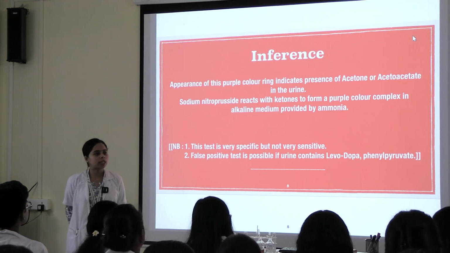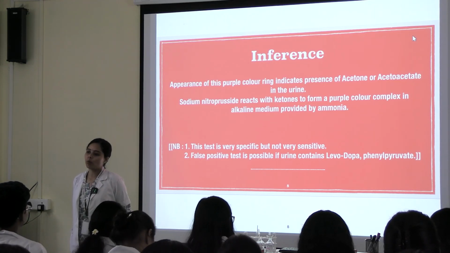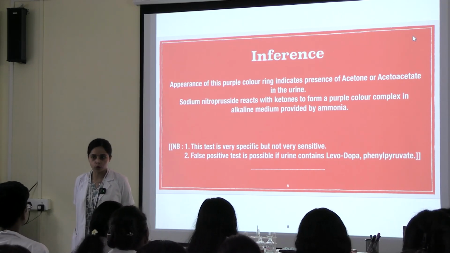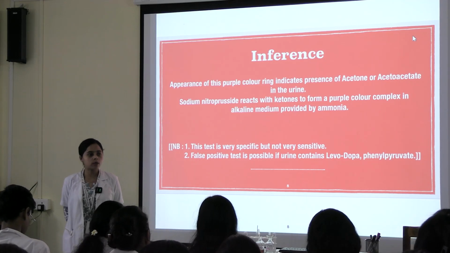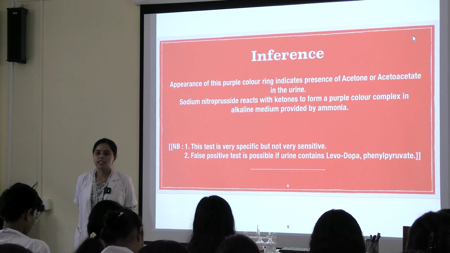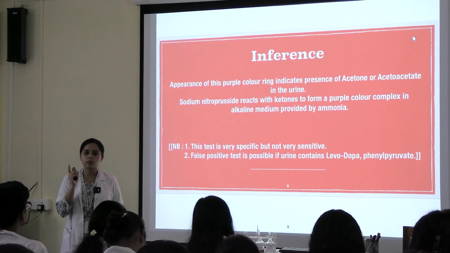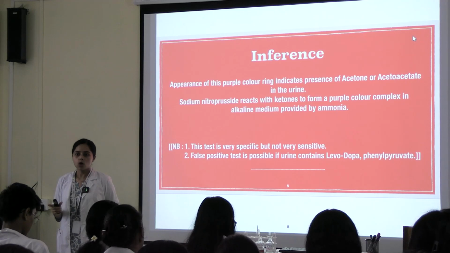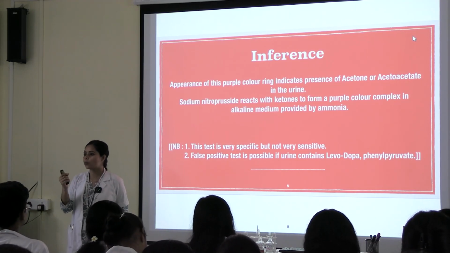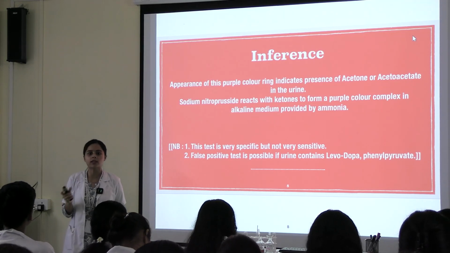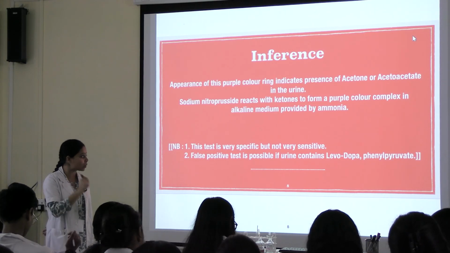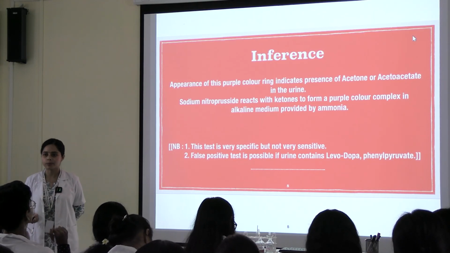Less sensitivity means, what is the normal value of ketone bodies in urine in a healthy person? 20, right? Suppose you tested a urine sample and you saw that it came positive. There was a purple color ring. What does it mean? That it is positive for ketone bodies. But then you saw that there was no purple color ring. That means it's negative? No. This means that ketone bodies can be present but in traceable amount. So this is one of the drawbacks of this Rothera test. You cannot estimate the exact amount present in the urine sample. So this is why Rothera's test is specific but not so sensitive.